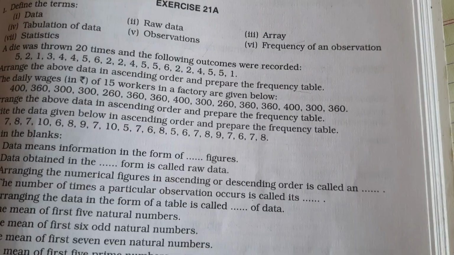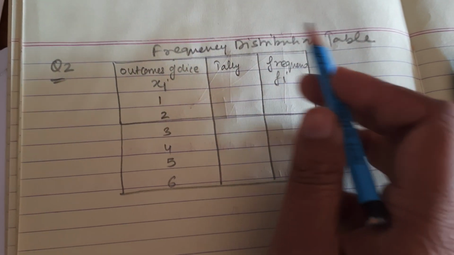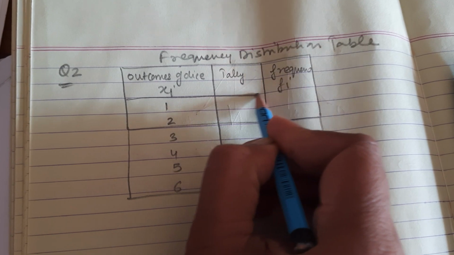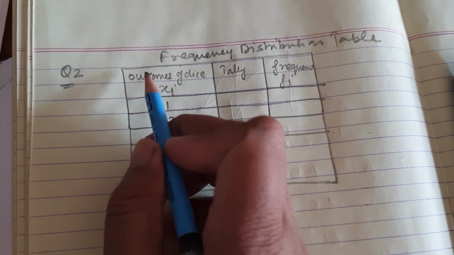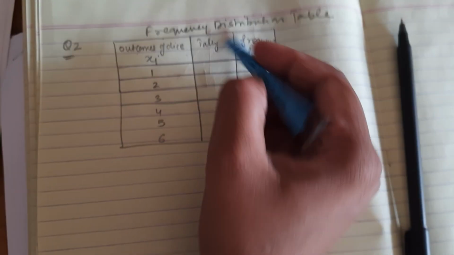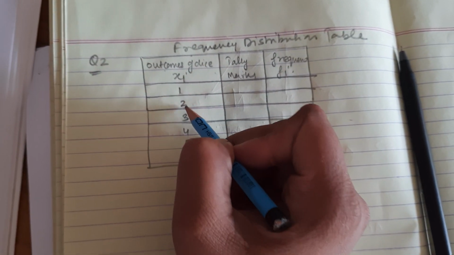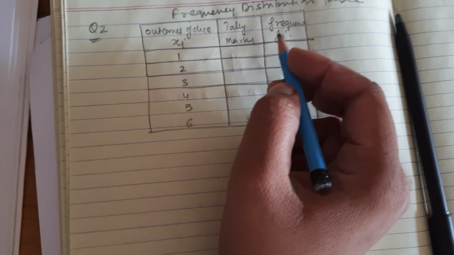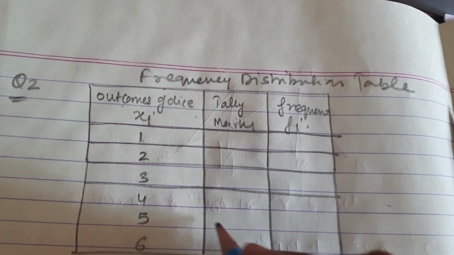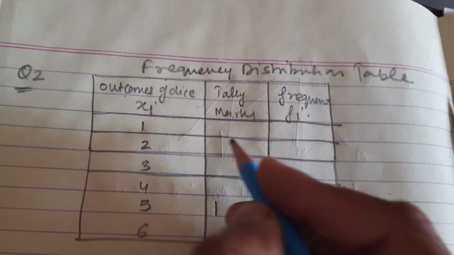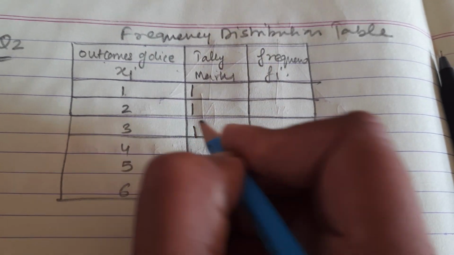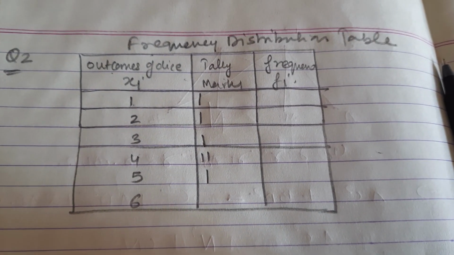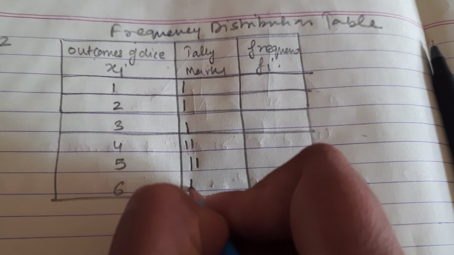So how will we do this frequency table? Something like this, we will create this frequency distribution table. What are the headings? Outcomes of dice, tally marks, and then frequency. So 1, 2, 3, 4, 5, 6. The first one is 5, so where is 5? I will mark 1 over here. The next one is 2, then 1, then 3, then 2, 4. So in the 4 column we will write it. Then 5 and then 6.